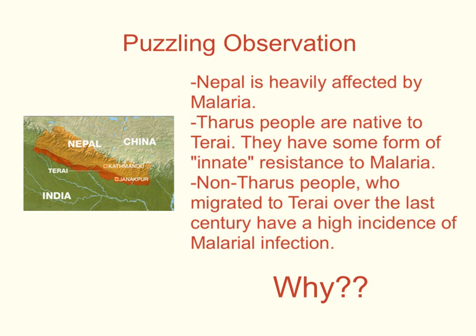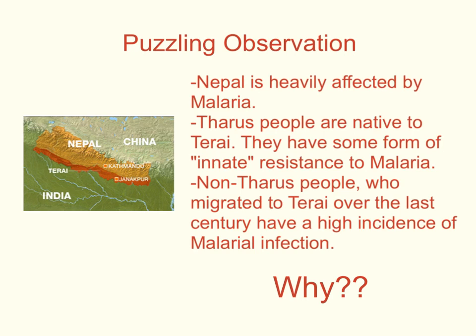So for this homework, we're taking a different approach to Hardy-Weinberg. Just like the questions in your homework, we start here with a puzzling observation. We can see from this observation that this place, Nepal, is heavily affected by malaria. We also see the second bullet point here: Tharu people are native to Terai.